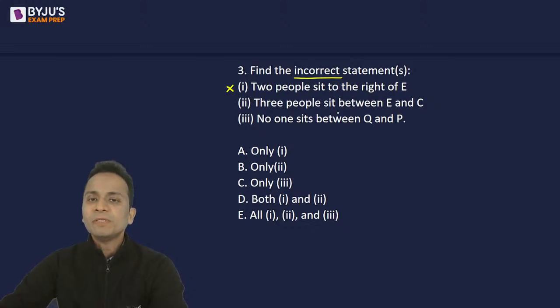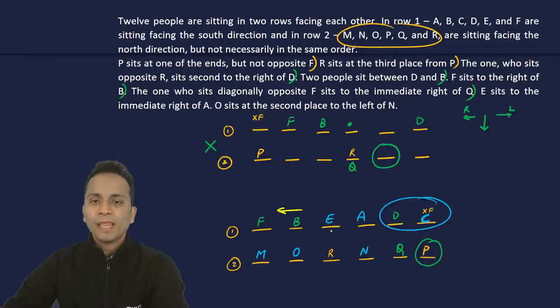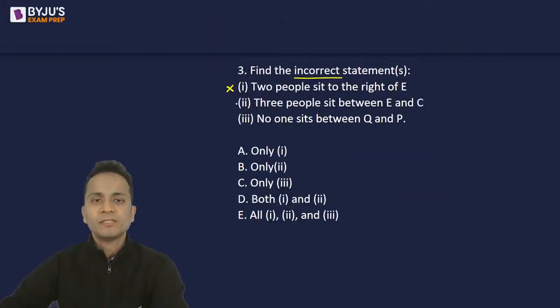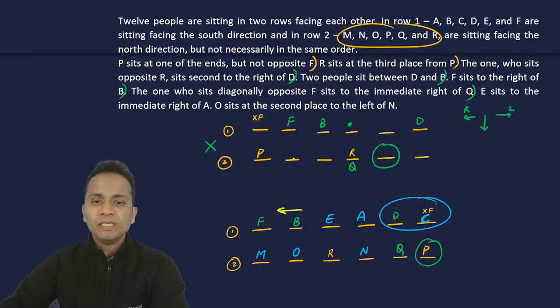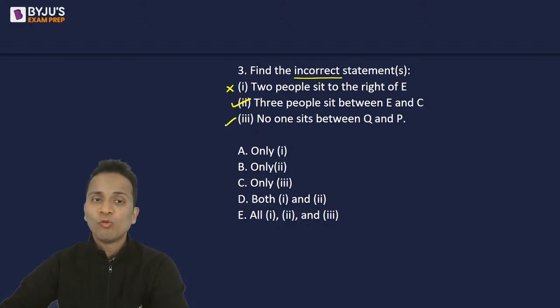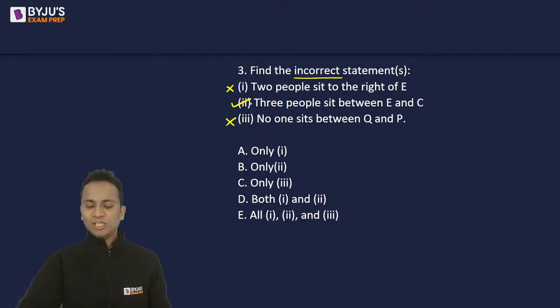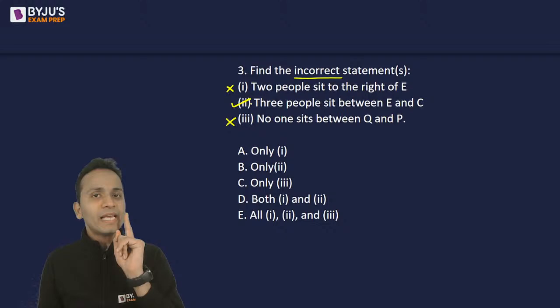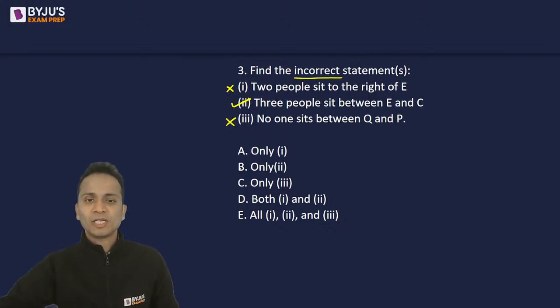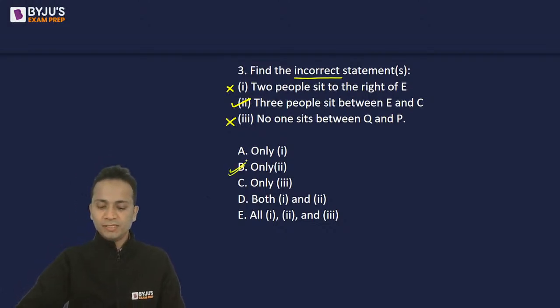Okay. Three people sit between E and C. Between E and C, only two people sit. They are saying three people sit. So this statement is incorrect and hence I can consider this. No one sits between Q and P. Yes, it is correct. I don't want the correct statement. Okay, so only statement number two is incorrect. So the correct answer will be option B.